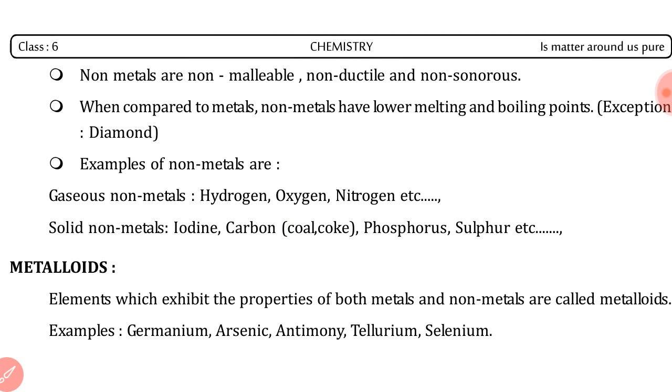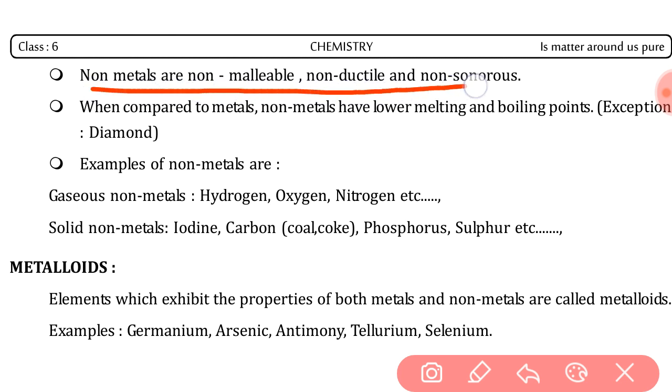Non-metals are non-malleable, non-ductile and non-sonorous. That is, they cannot be drawn into thin wire, they cannot be drawn into thin sheet, and they cannot produce any sound when beaten. So this point is very important. Non-metals are non-malleable, non-ductile and non-sonorous. That means they cannot be drawn into thin wire, they cannot be drawn into thin sheet, they cannot produce sound when beaten.